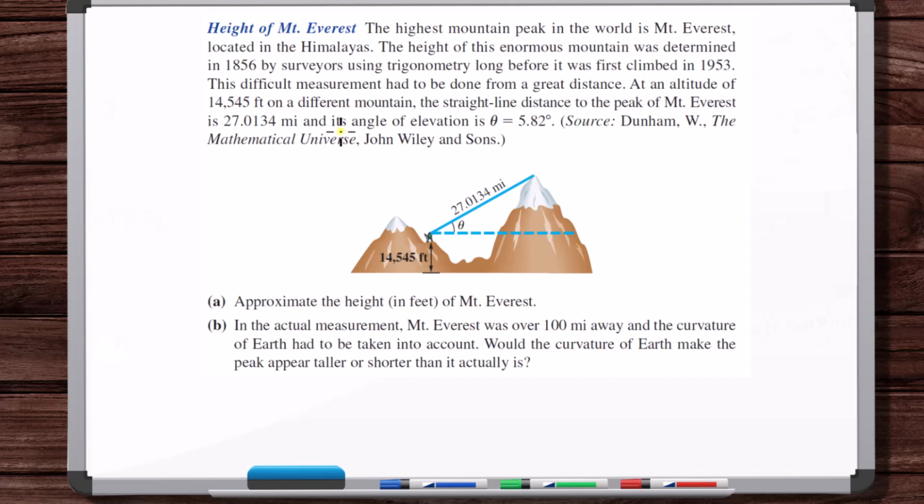The straight line distance to the peak of Mount Everest is 27.0134 miles, and its angle of elevation is 5.82 degrees. Okay, so with this, let's approximate the height of Mount Everest.